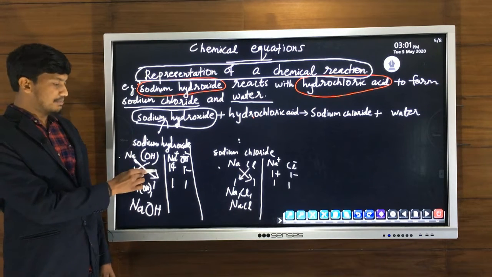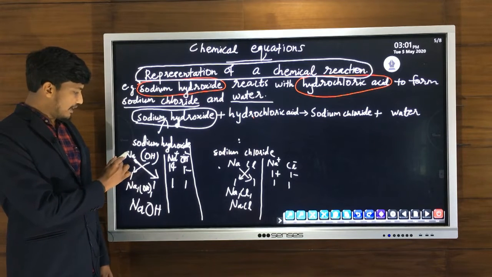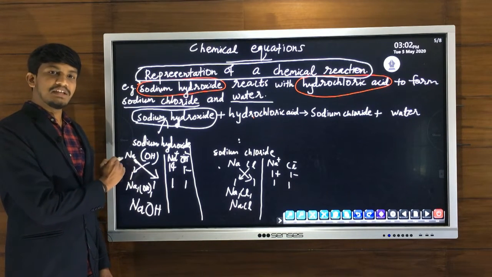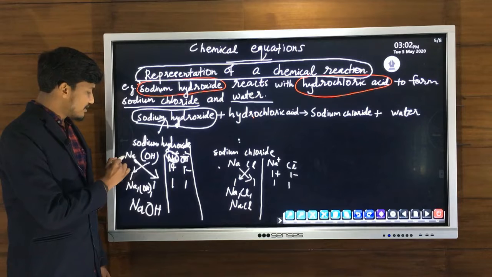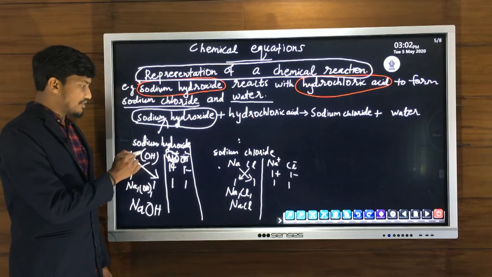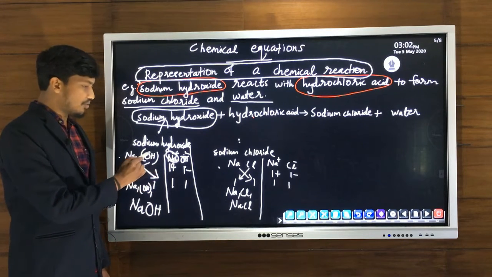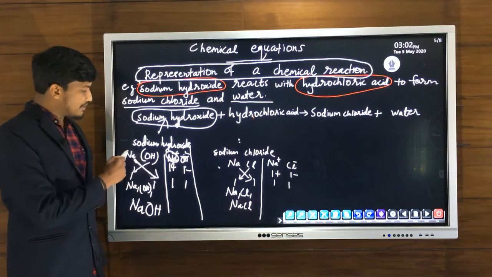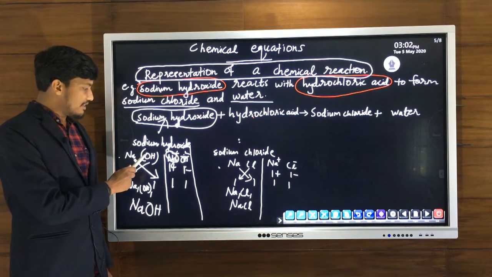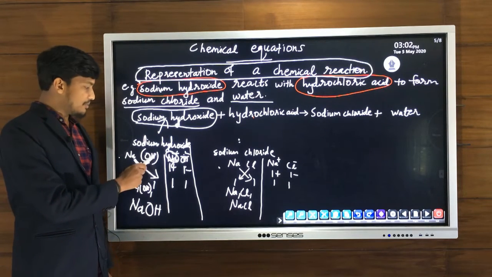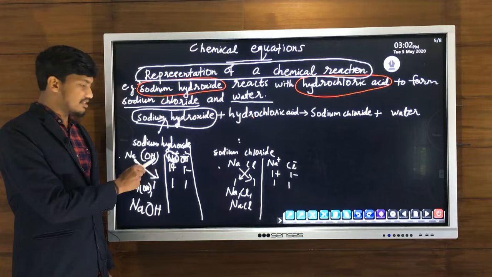After that, this is the main step, how to find the chemical formula, Na and OH. Here we don't write the charge, we write only the symbol. For the cation we write only the symbol Na. For hydroxide OH minus, we write only the symbol OH, and we write it in brackets because, the main point, in the case of polyatomic ions, whether cation or anion, we have to write them in brackets.